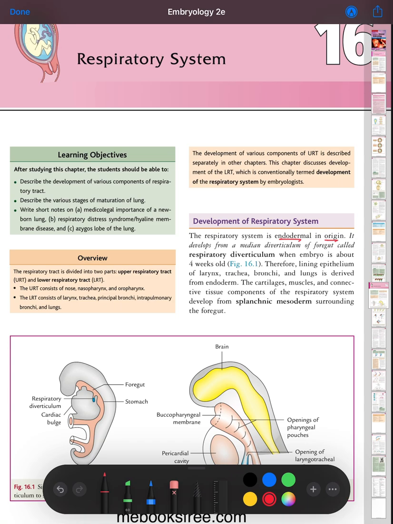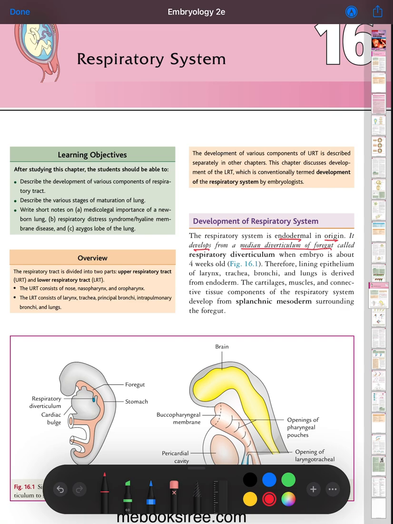It develops from a median diverticulum of the foregut, called the respiratory diverticulum, when the embryo is about 4 weeks old. Therefore, the lining epithelium of the larynx, trachea, bronchi and lungs is derived from endoderm.